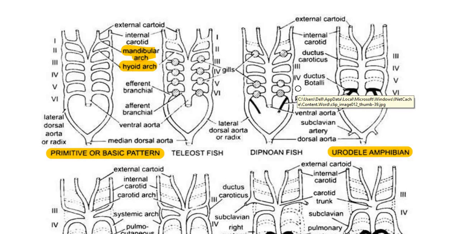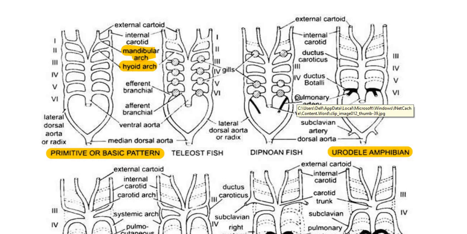That means we can see the fifth aortic arch is not mentioned here. It means only 3 pairs of aortic arches are functional here. Just because they are respiring through lungs, there is a reduction in their number.